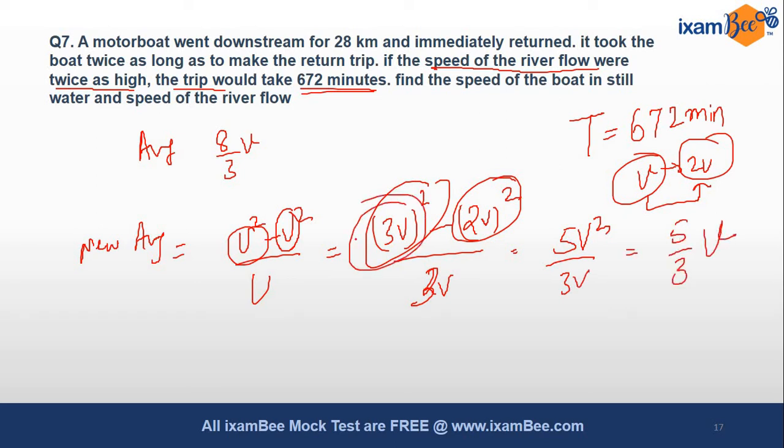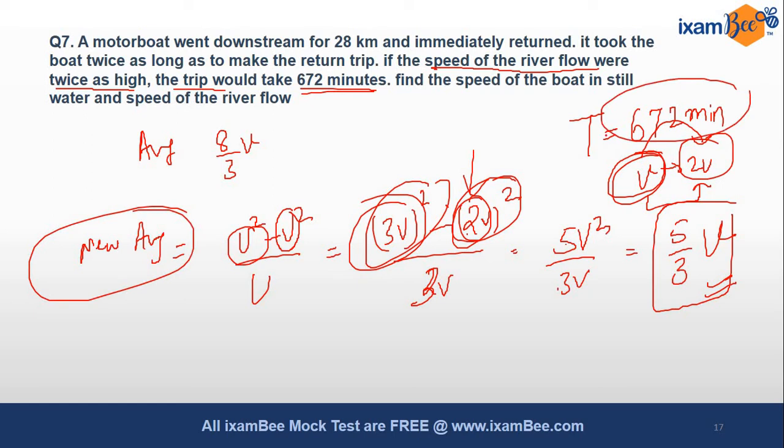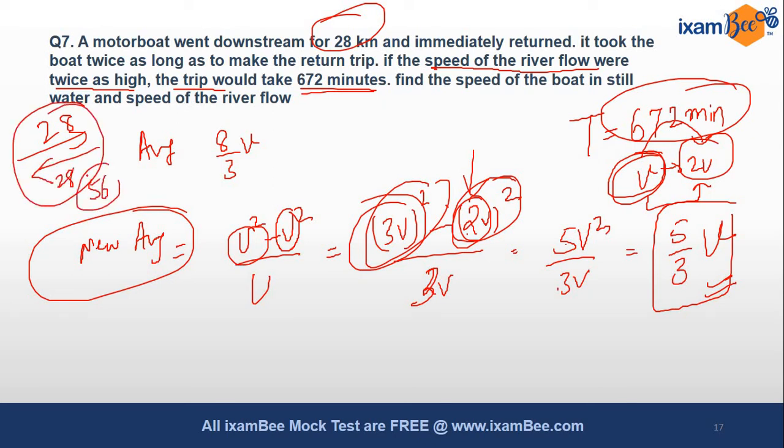So u has not changed in this question, it is only saying that you are changing the v. If the flow of the water is doubled, we only change this part. So 9 minus 4 will be 5v square by 3v, which is 5 by 3 v. This is your net speed, and you know the time, and you also know the distance. The boat is going 28 kilometers and also coming back, so the total distance is double, 56.